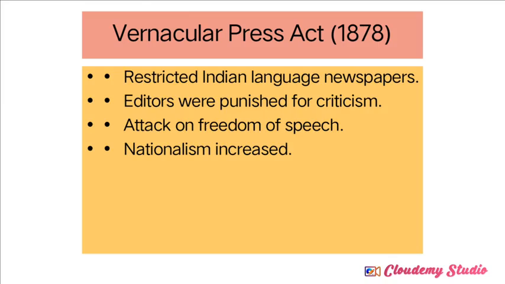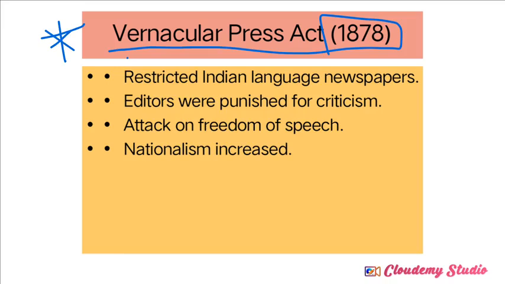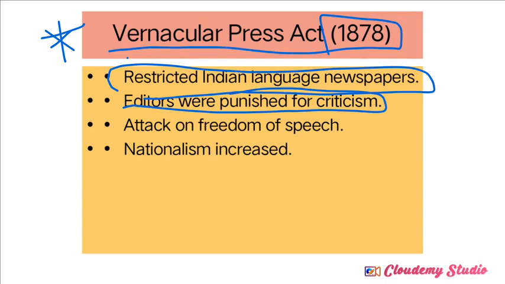Next, repressive colonial policy: the Vernacular Press Act, introduced in 1878. This is also very important. Don't neglect this, okay? What is the concept of that? Indian language newspapers, meaning regional language newspapers and magazines, were totally restricted. They should not criticize or write against the Britishers and British policies. Editors were punished for criticism.